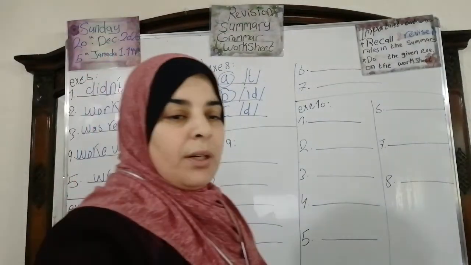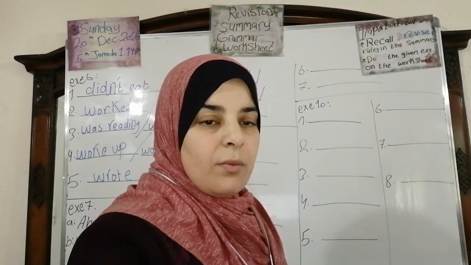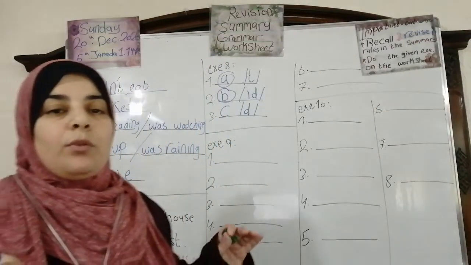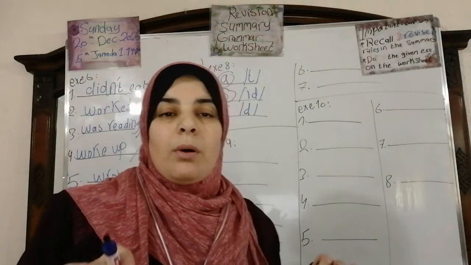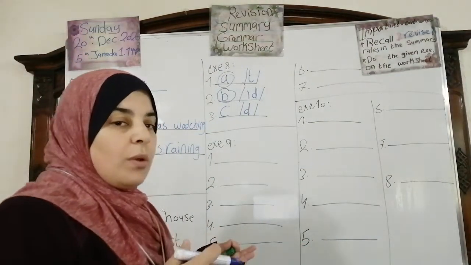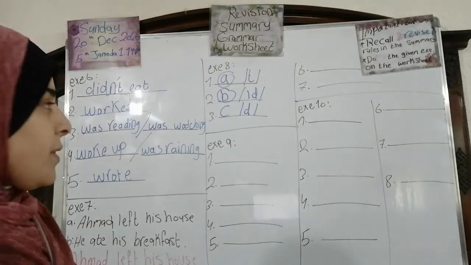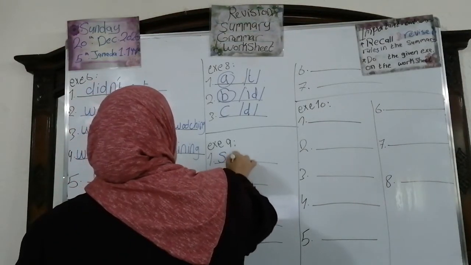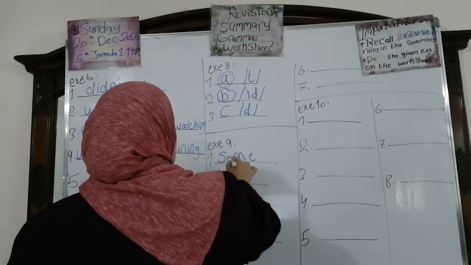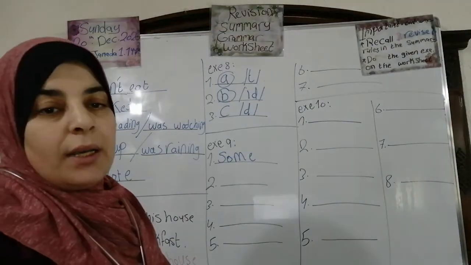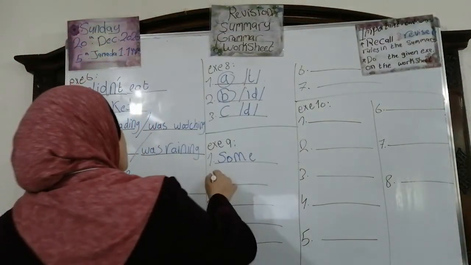Let's move to question number 9. Complete these sentences with some or any. Number 1, excuse me, I need information about the flight to Boston. What do you want? Some or any? Of course, you know that some goes with the affirmative sentences. So we're going to write some information. Okay, number 2. Paul wants to buy some new shoes.